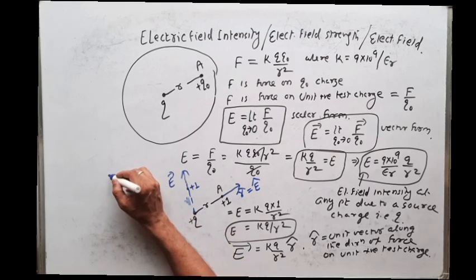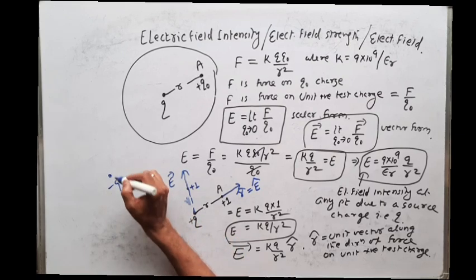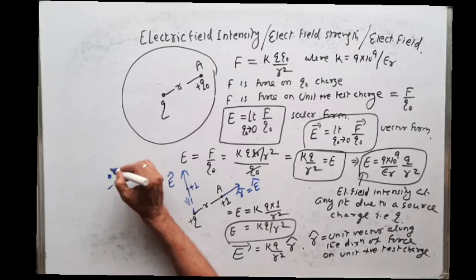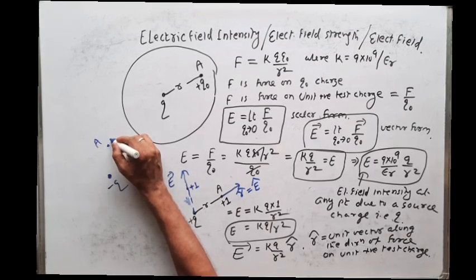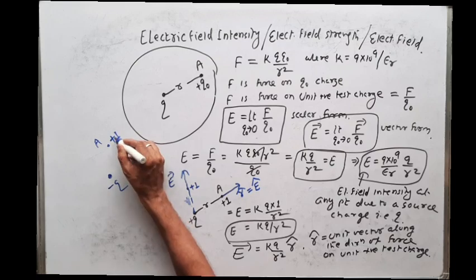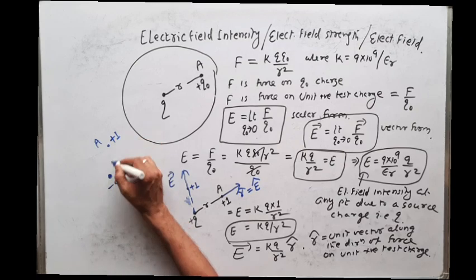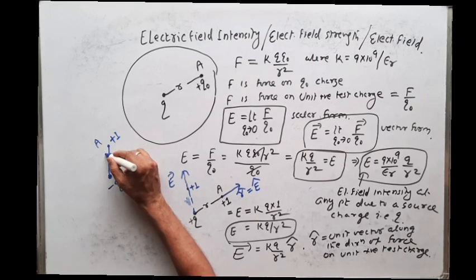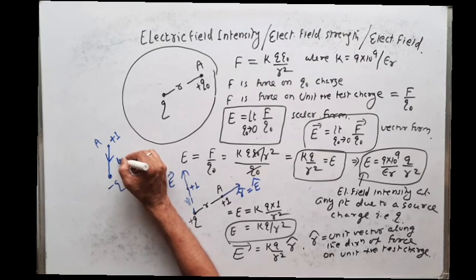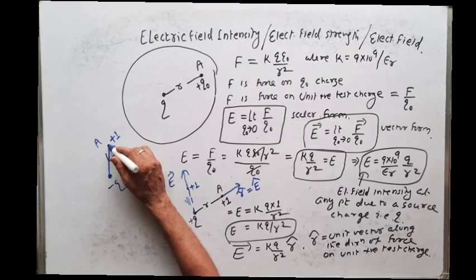But if I take a negative charge, and I want to find the electric field intensity at point A, what I will do? I will keep a plus charge, a unit positive test charge. Now this minus Q will attract this plus 1 towards it. So this is the direction of electric field intensity at this point.